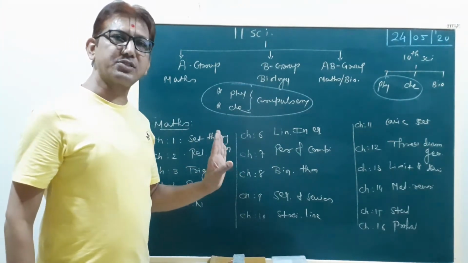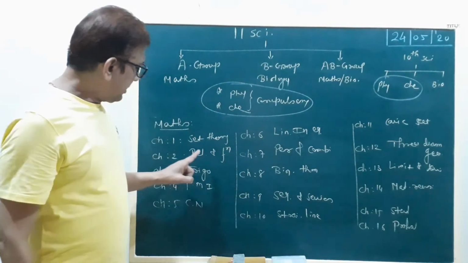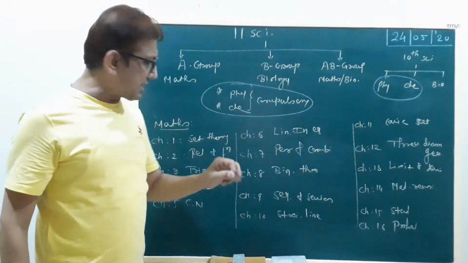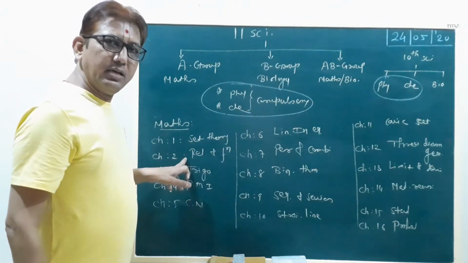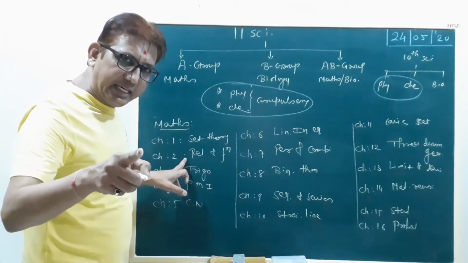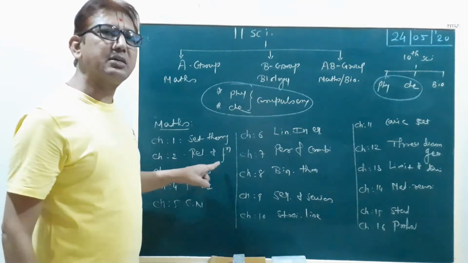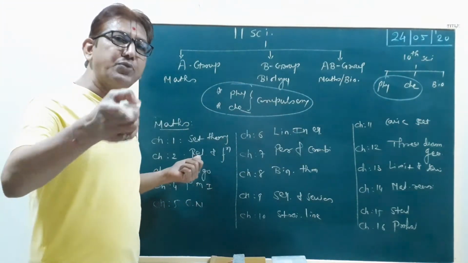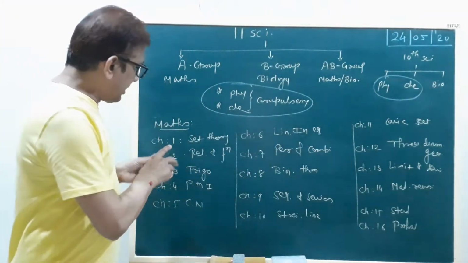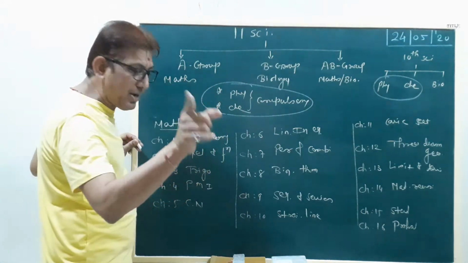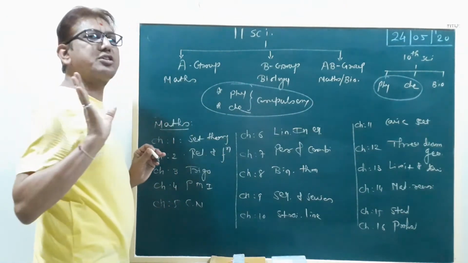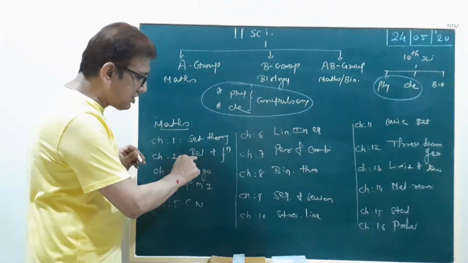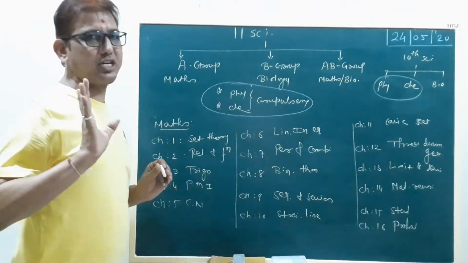You study it for the first time. But next year, in 12 science, this is also there. In our 12 science mathematics, the first chapter is relation and function, so it is the basic of 12 science. And set theory is the basic of the second chapter, relation and function.